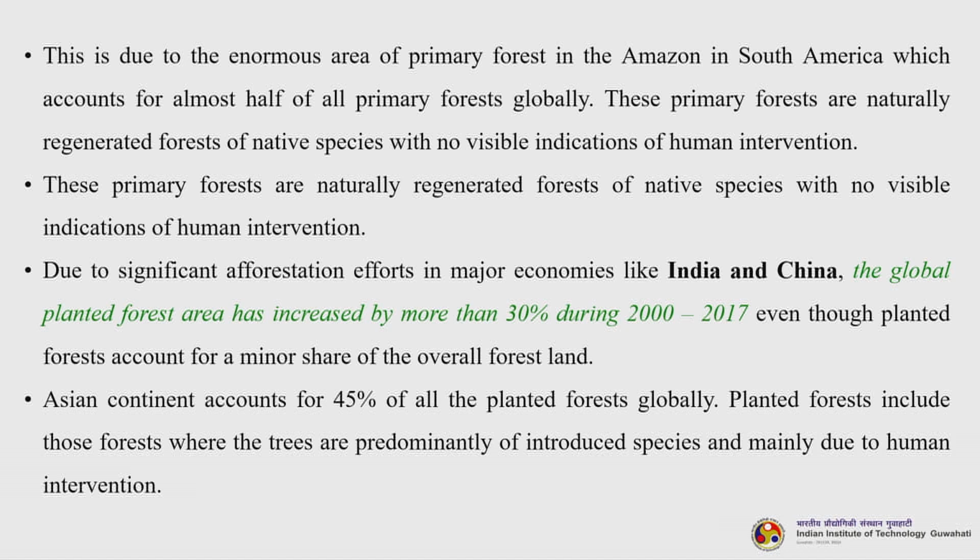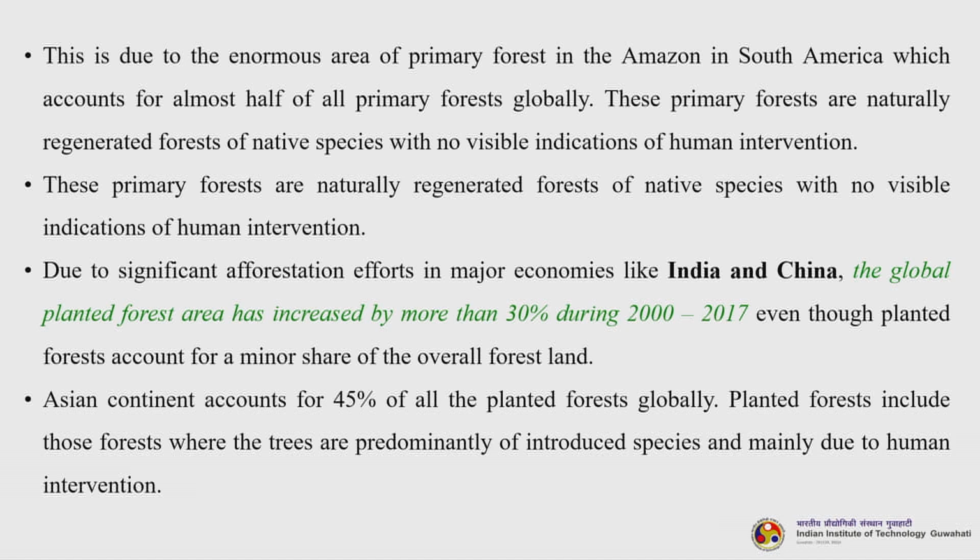So, due to significant afforestation efforts in the major economies like India and China, the global planted forest area has increased by more than 30% during 2000 to 2017. Now, even though planted forest account for a minor share of the overall forest land, China and India are engaged in huge afforestation. So, as a result there is a huge upsurge in the total amount of forest area that is available, but these are basically man made forest.